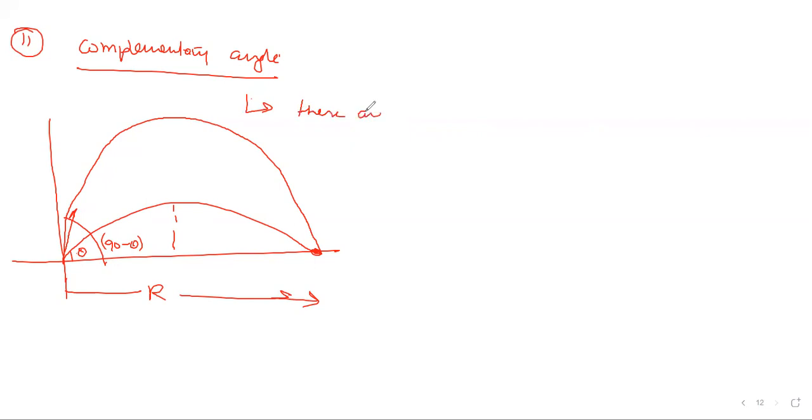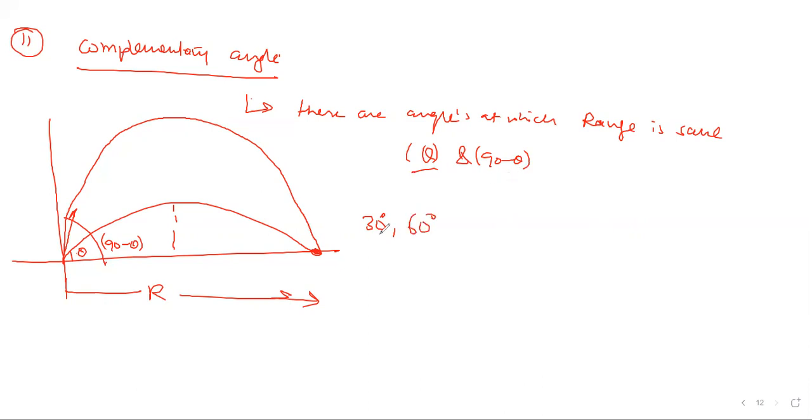These are angles at which the range is the same, and obviously they are theta and 90 minus theta. For example, this question was also asked in the exam and is very simple. Suppose I launch a projectile at 30 degrees and I want the same range. At what other angle should I launch? Theta is 30 degrees, so 90 minus theta means 60 degrees. If you launch at 60, you will get exactly the same range. R will be the same, but height and time of flight will be different.